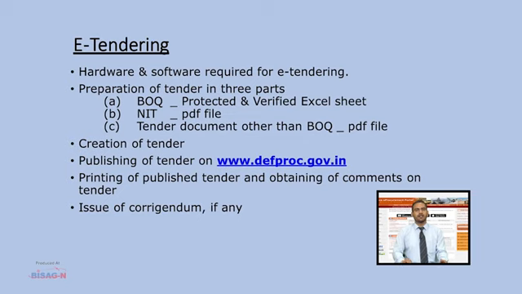Also, a departmental hierarchy is to be formed and nodal officers are to be authorized to assign the roles of creating, publishing, valuation and acceptance of tender to accepting officer and surveyor cadre, and also the role of opening of tender to opening officers. Three document files are prepared on PC, that is, BOQ duly verified and protected in Excel sheet, NIT in PDF format, and tender documents excluding BOQ in PDF format.